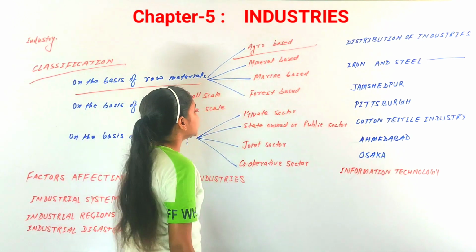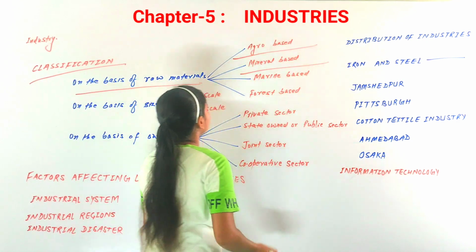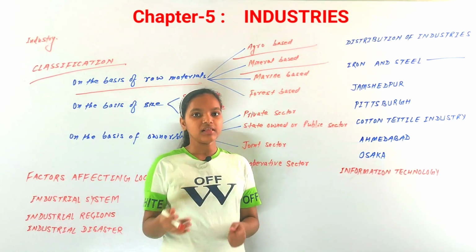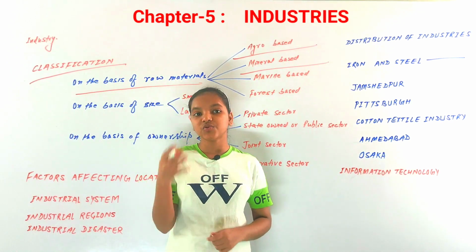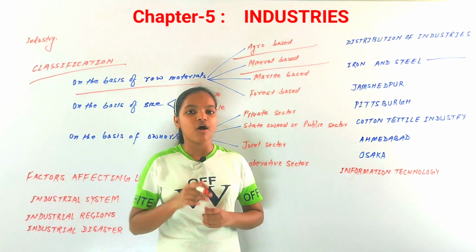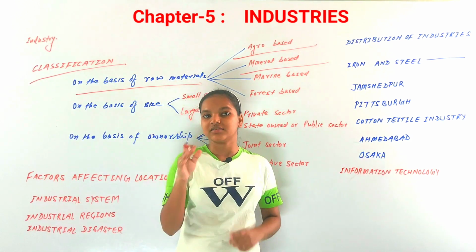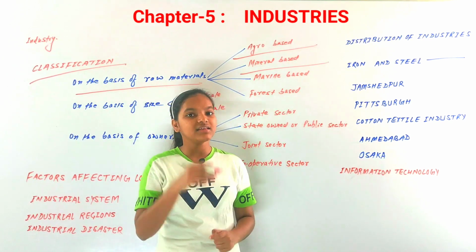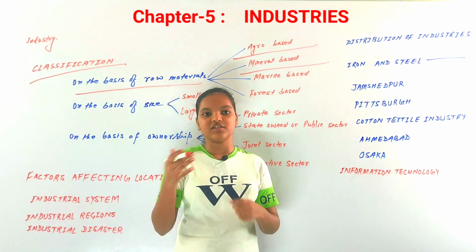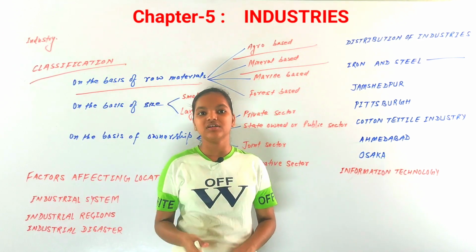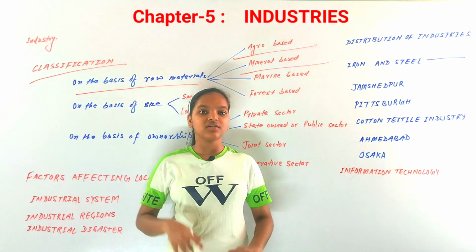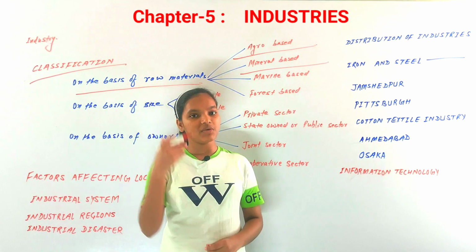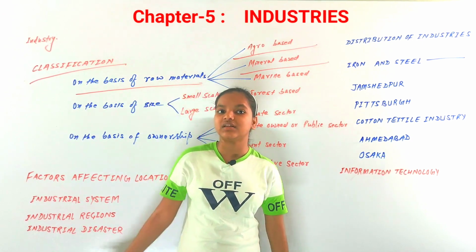Now the second classification can be mineral-based industries. Mineral-based industries are those industries that are based on raw materials like minerals. You know that iron is extracted from iron ore, so this industry is based on minerals. Iron ore and limestone are minerals, and mineral-based industries are those industries that extract substances from the minerals.